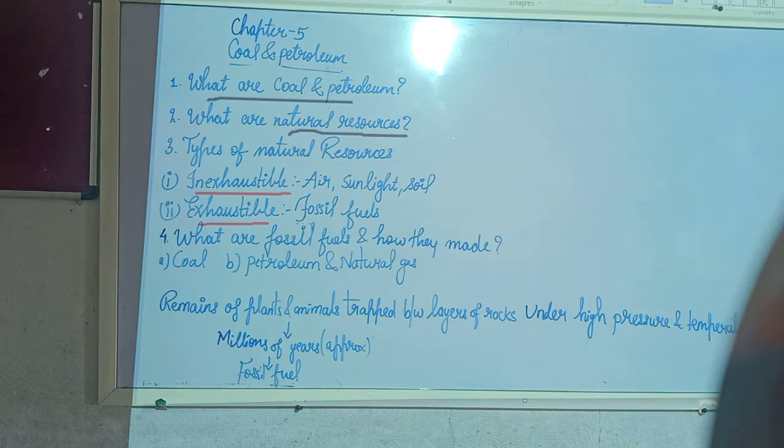And under the category of exhaustible natural resources, we have fossil fuels. Now the question arises here: what do you mean by fossil fuels? Here you can see I have written a definition at the very last of this one.